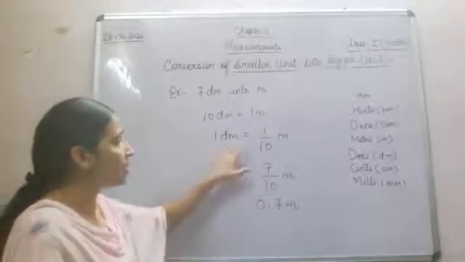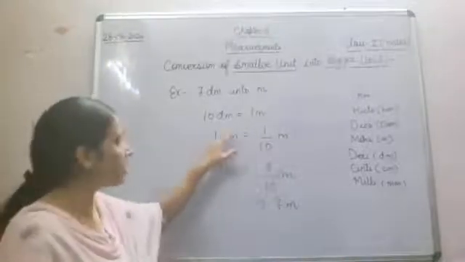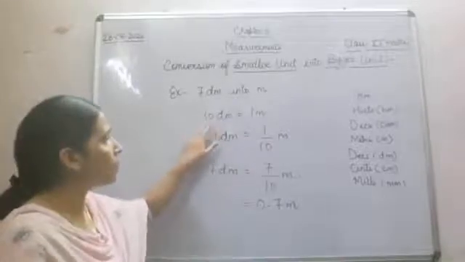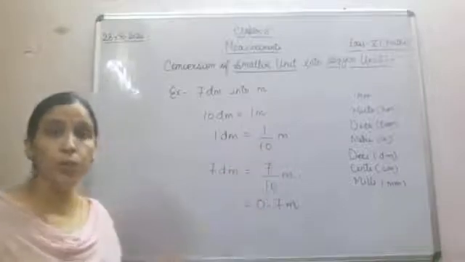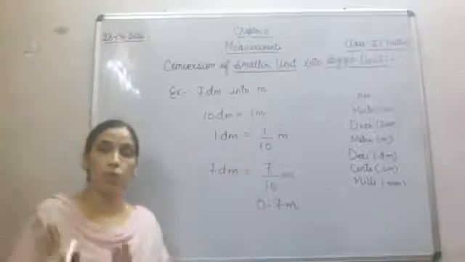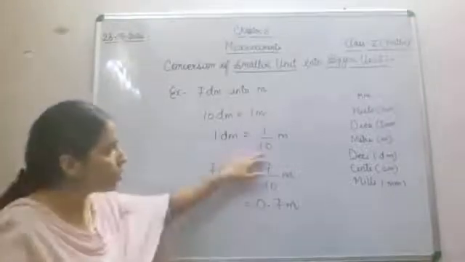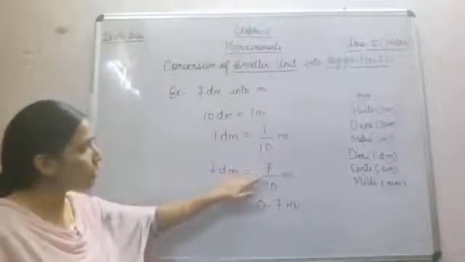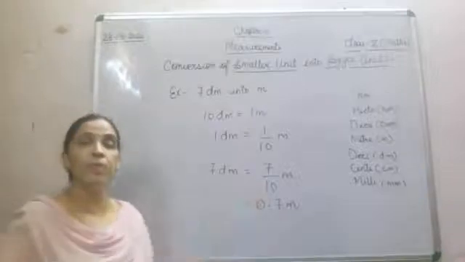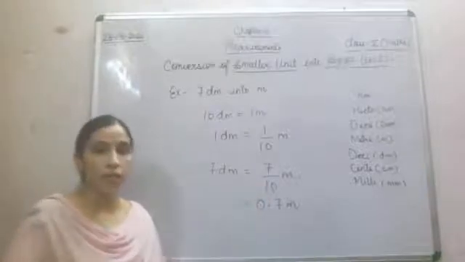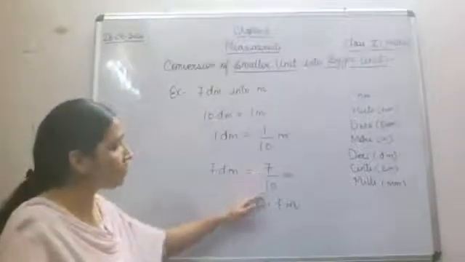This 10 which is in multiplication will come in division. As I told you, whenever you have to convert a smaller unit into bigger, you will do division. It means the smaller unit will be divided by that particular number, depending on how many zeros are there in the denominator. Now this will become 7 by 10.